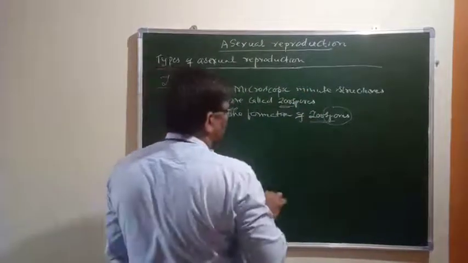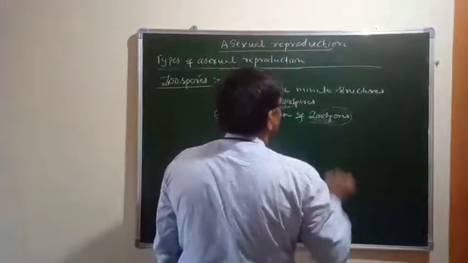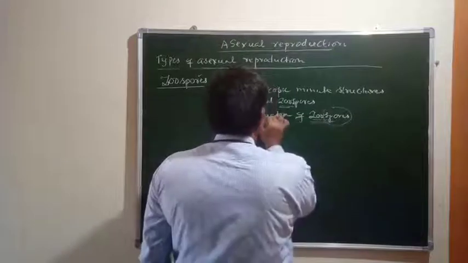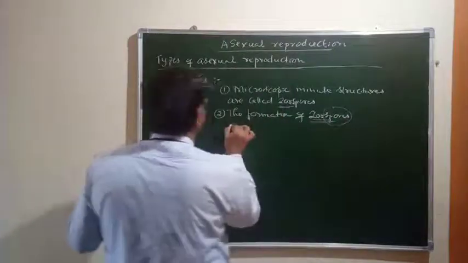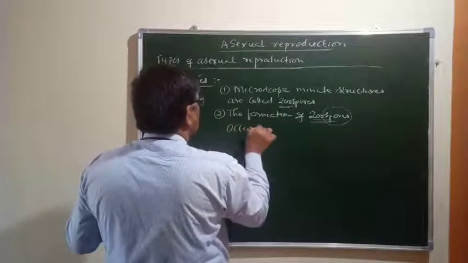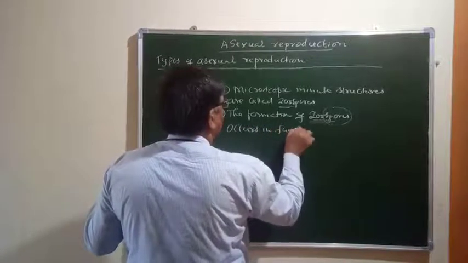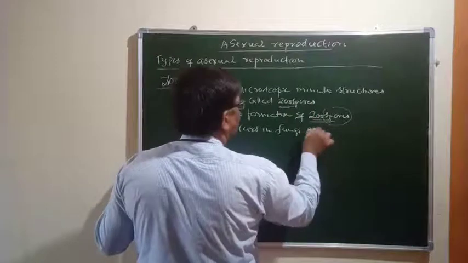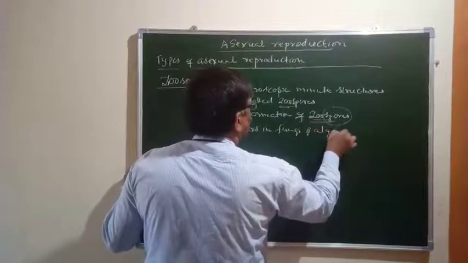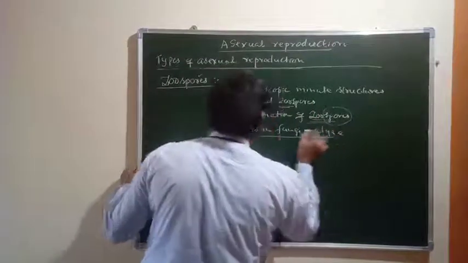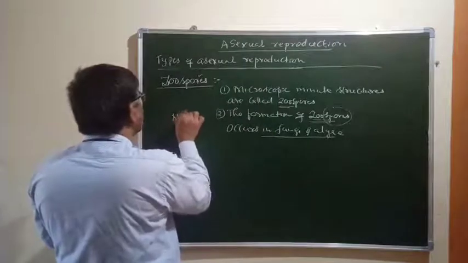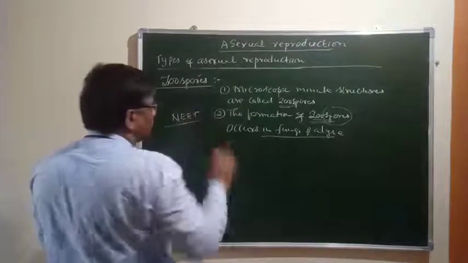Zoospores are a kind of spores. The formation of zoospores occurs in fungi and also algae. Fungi and algae, very very important from the point of view of the exam.